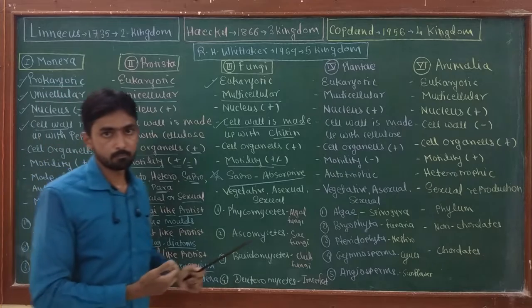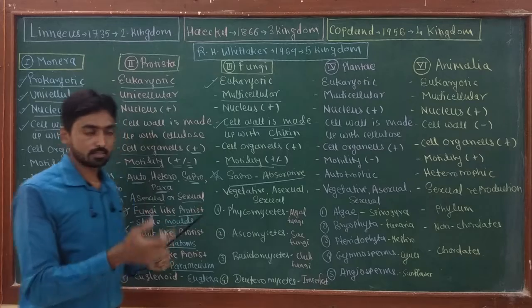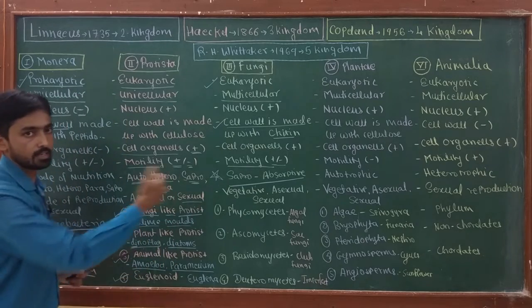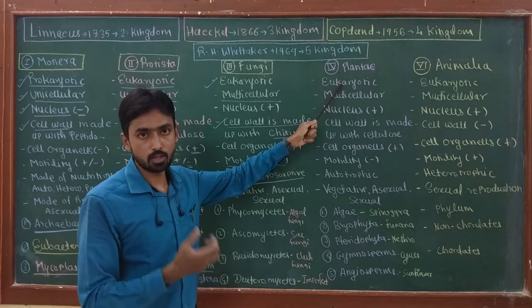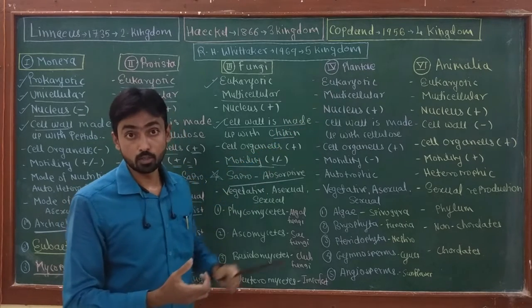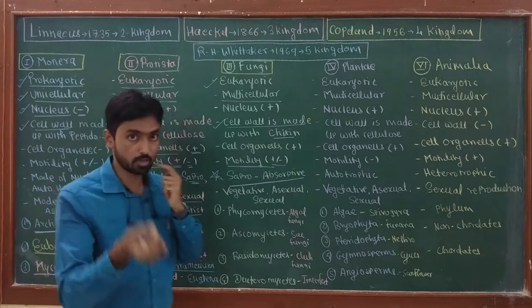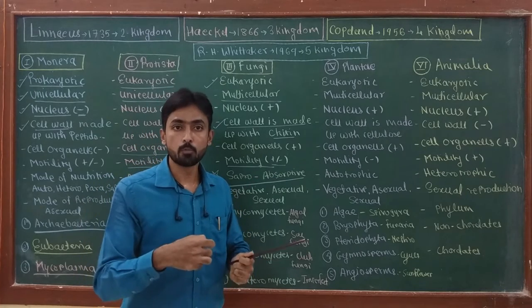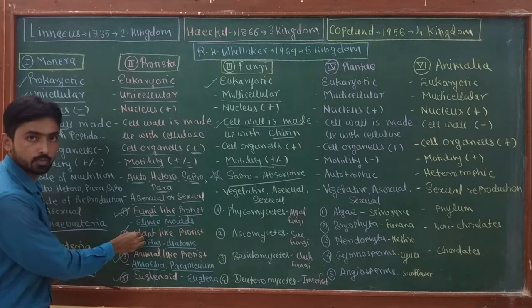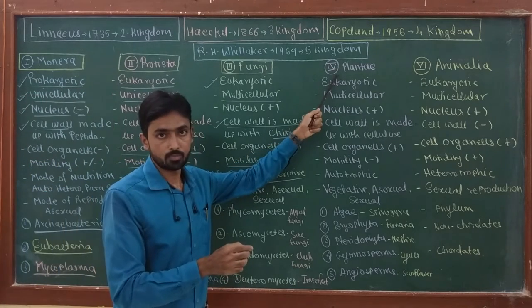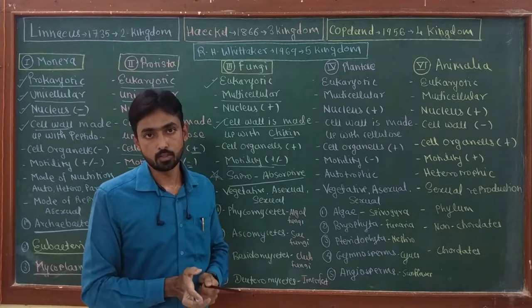The second last kingdom of Whittaker's 5 kingdom system is kingdom Plantae. As I am going from left to right, complexity is increasing. The Plantae are eukaryotic organisms. All the plants are eukaryotic and they are multicellular. Remember one thing, all the plants are multicellular. Some organisms which are unicellular but show photosynthesis, we transfer them into this plant-like protist. So now all the plants which are included in the kingdom Plantae are eukaryotic and multicellular.